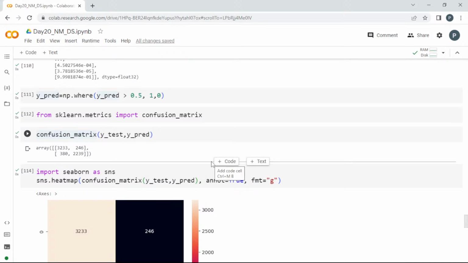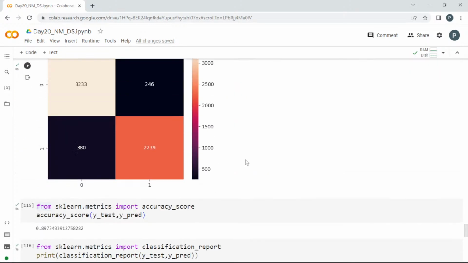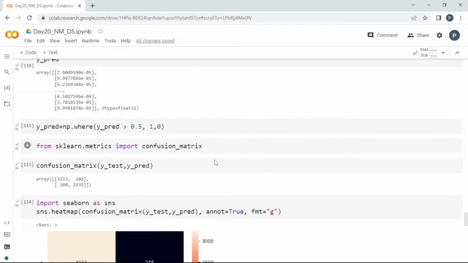So a neural network will have further advantage if you have an image kind of task, or if you have text data or time series prediction, you can go with this. Or if it is a normal kind of problem, you can go with a machine learning algorithm. I hope this gives you some more clarification. Is it clear for you? So when to choose a machine learning algorithm, and when to go for a neural network.